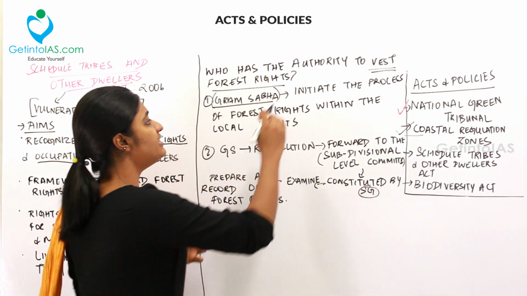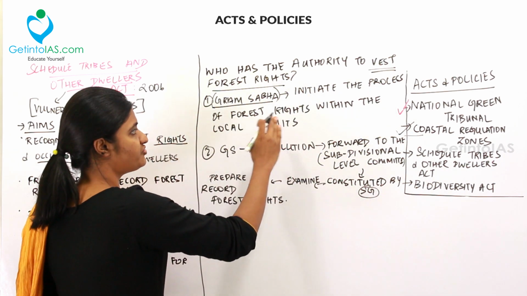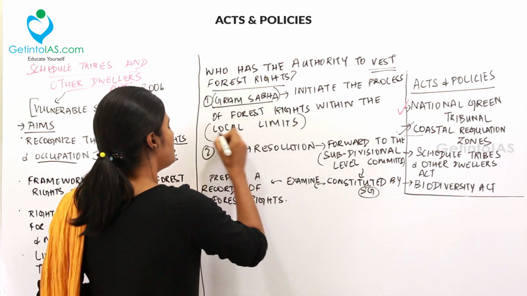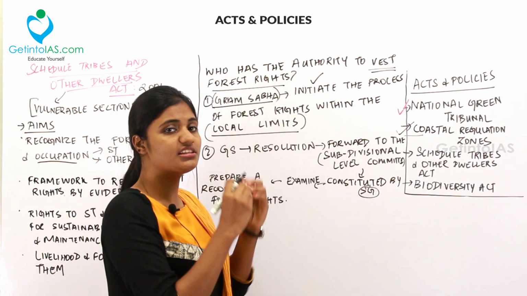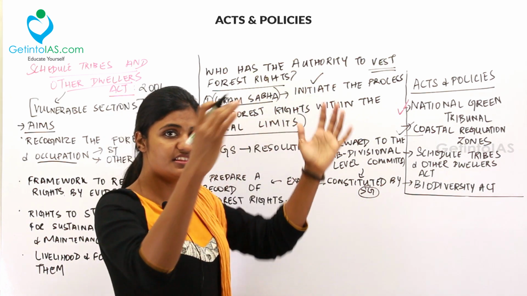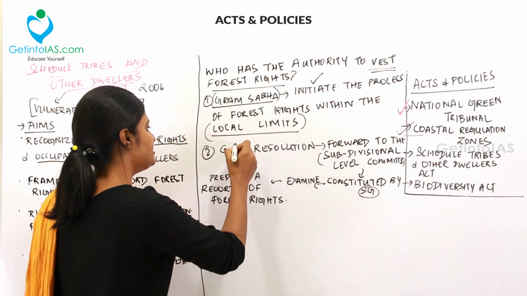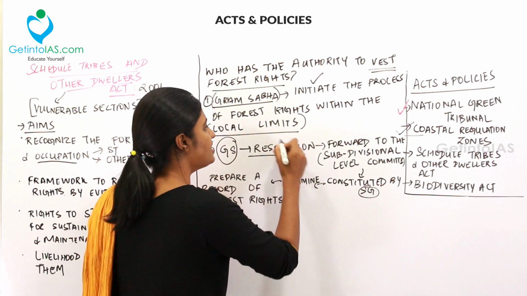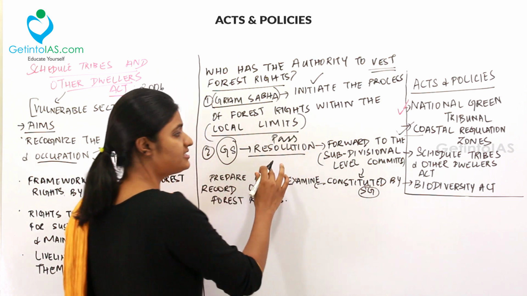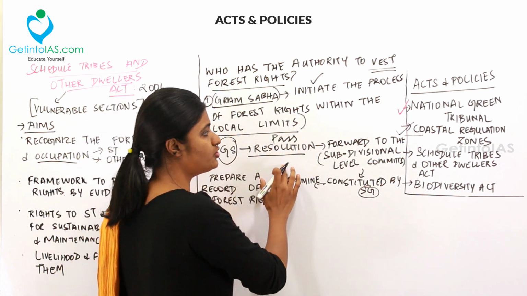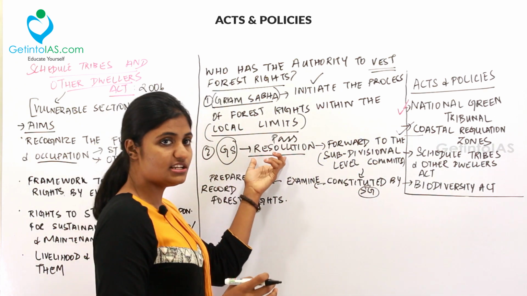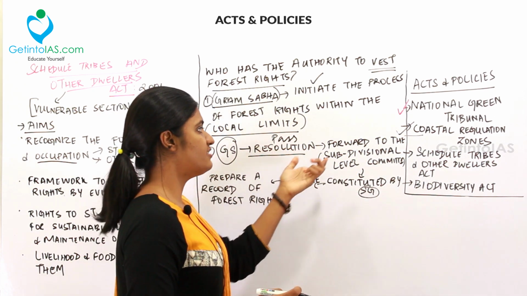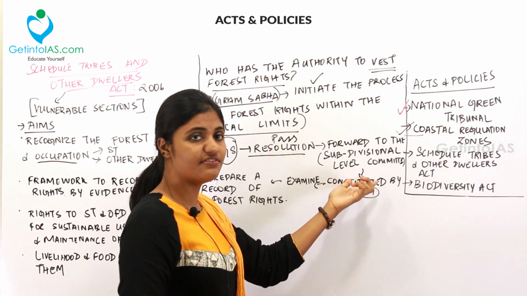So the Gram Sabha will initiate the process of forest rights within the local limits. First of all, they will initiate the process of forest right within their limit, and then the same Gram Sabha should pass a resolution. That resolution is forwarded to the subdivisional level committee.